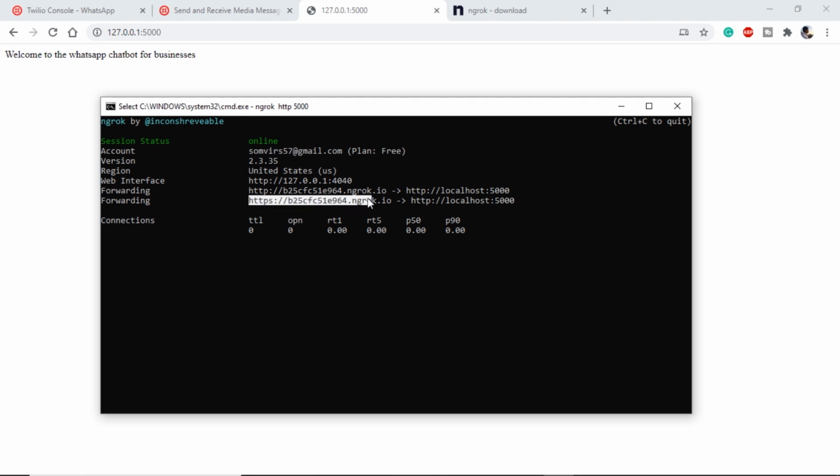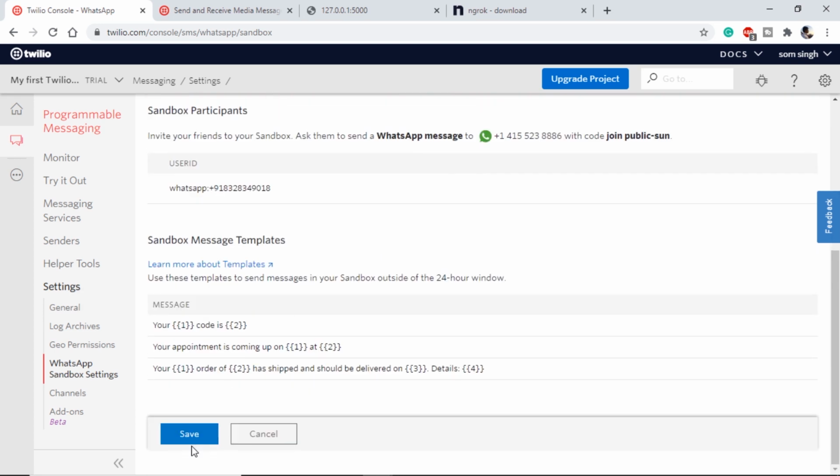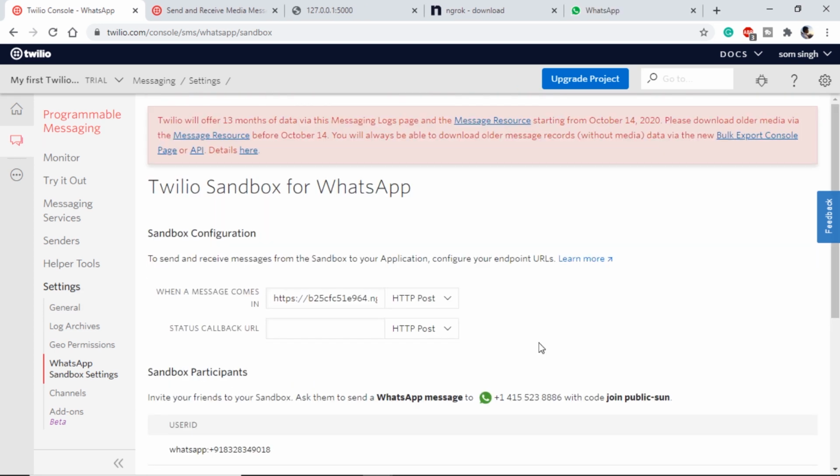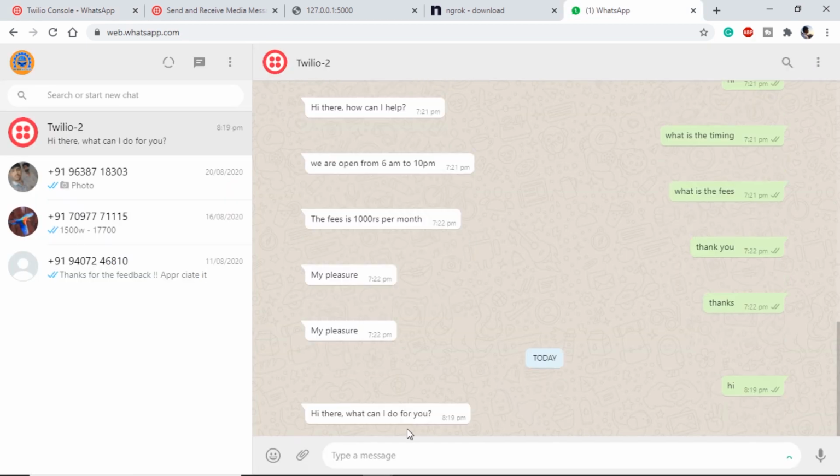If we take this address and put it in our sandbox console, and don't forget to put /bot so that our API is complete, we can directly interact with our chatbot on WhatsApp. Let's save it. Once this is saved, let's open our WhatsApp and check if it is running.